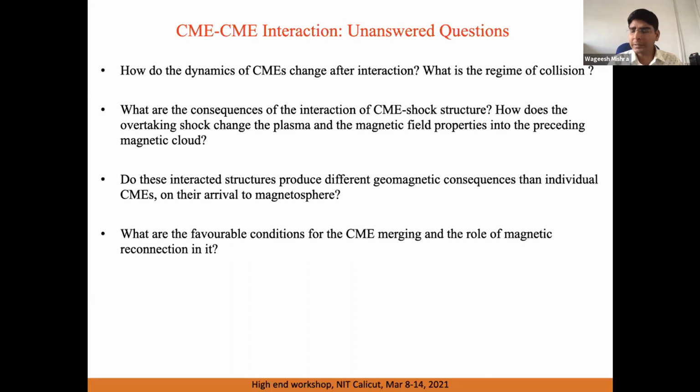It is also important that if one CME arrives at the Earth, it produces a geomagnetic storm. So if CME-CME interaction takes place and this interacting structure arrives at the Earth, what type of perturbation does it lead to in the magnetosphere?